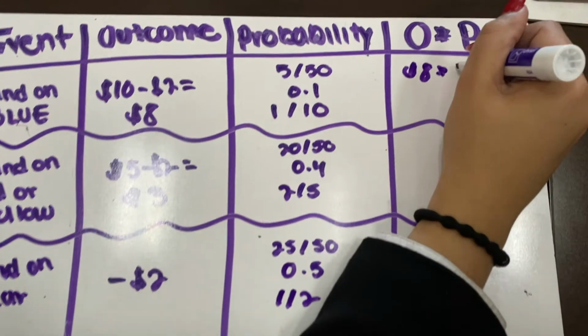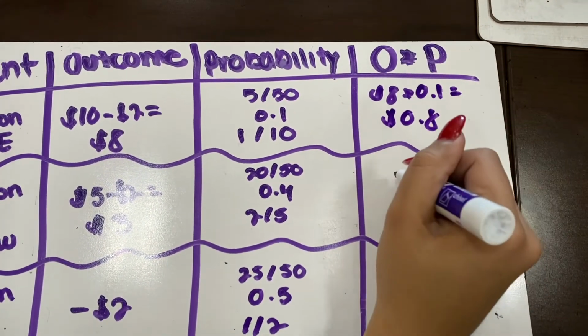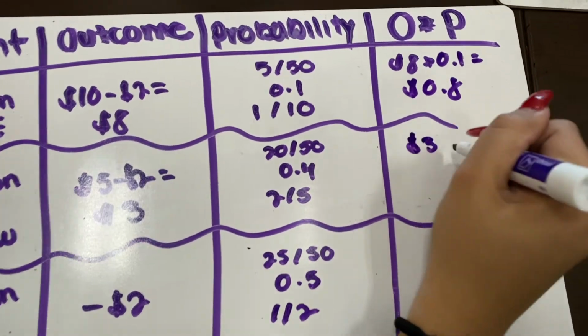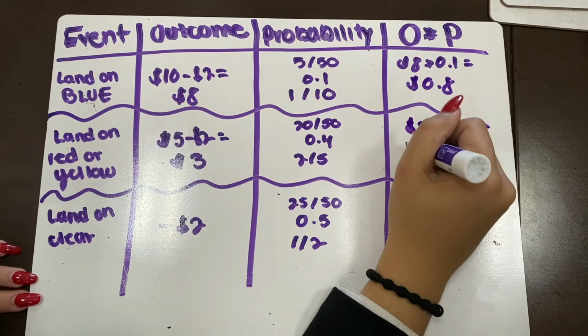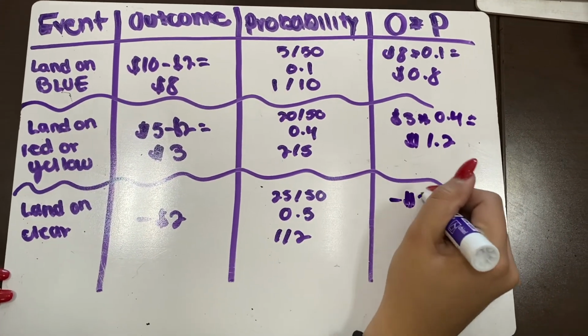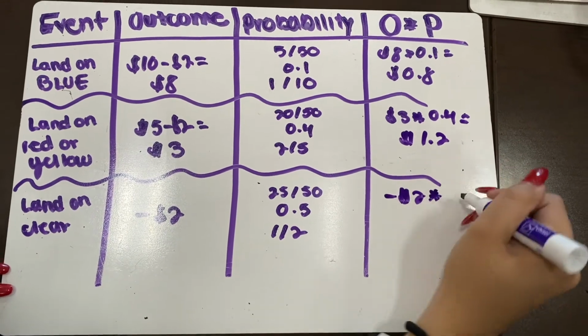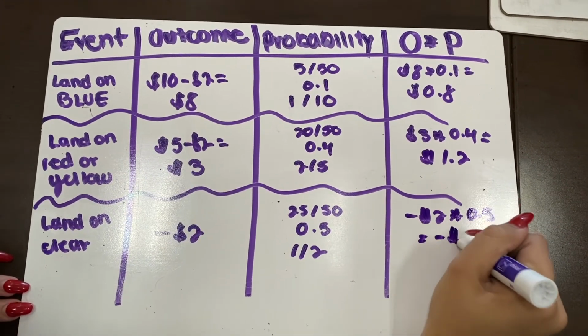So you multiply $8 times 0.1 to come out to 0.8. So you multiply 3 times 0.4 to get 1.2. So you multiply -2 times 0.5 to get the total of -1.